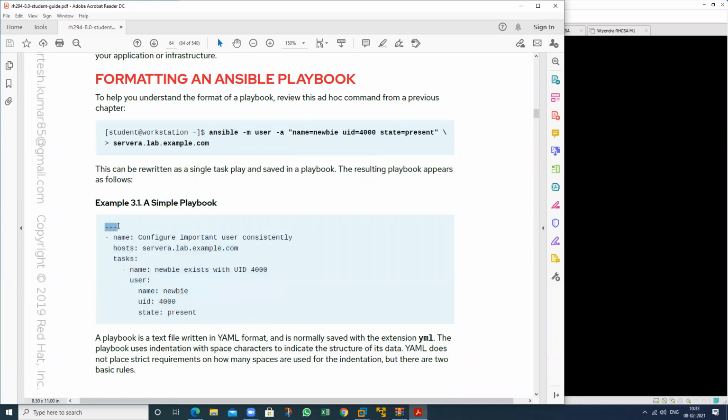First, the playbook starts from three hyphens and ends with three dots, and this is the name, this is my host, and these are my tasks. I want to create a user. This is my username, this is my user ID, and I want to create this, so we should write here present. This is the same way it can happen in a playbook.